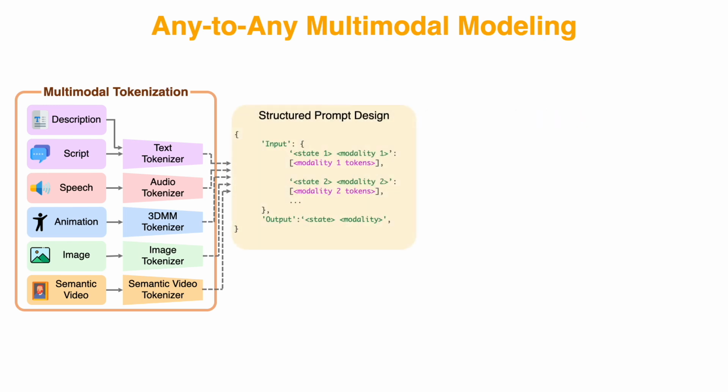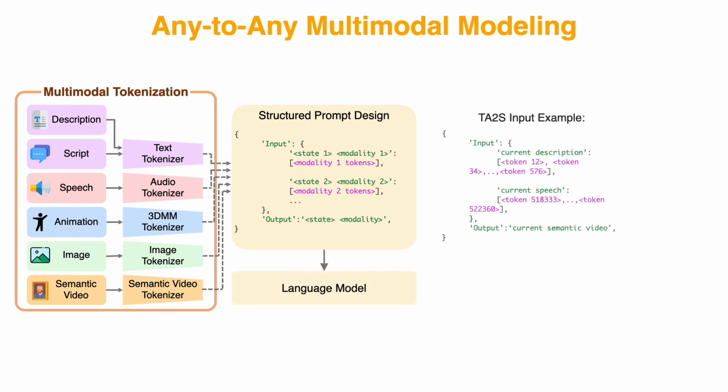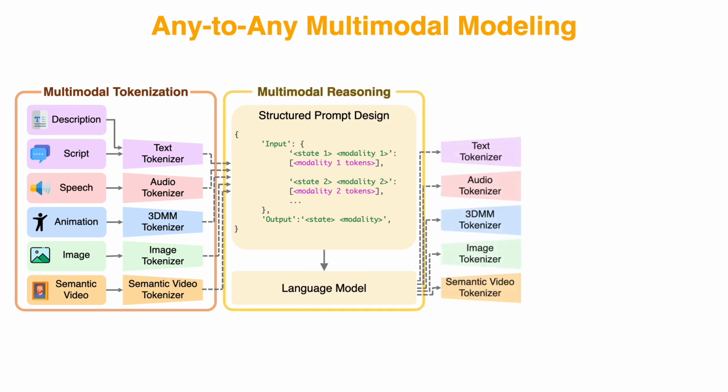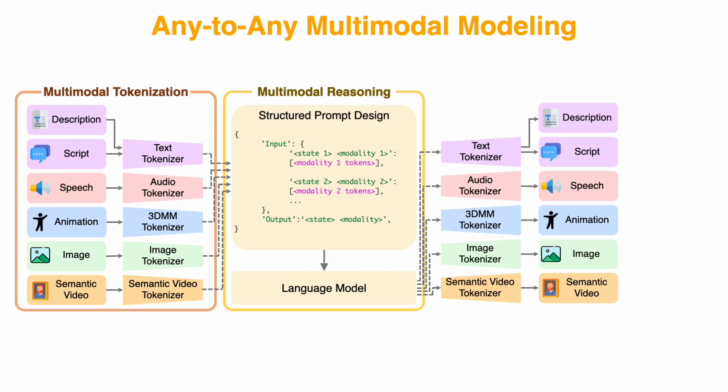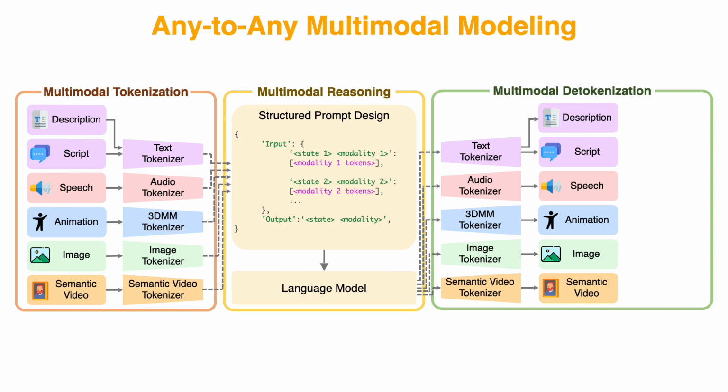Instead of using many special task tokens, we use a structured prompt in a JSON-like format to describe the inputs and the requested output. For example, the input uses natural language as the key and modality tokens as the value, while the output key defines the target modality to be generated. With this design, the model supports multiple multimodal tasks in a clear and uniform format and generates any modality conditioning on previous results. Then, the language model performs multimodal reasoning over this unified token sequence. The generated tokens are detokenized back into their native modalities.